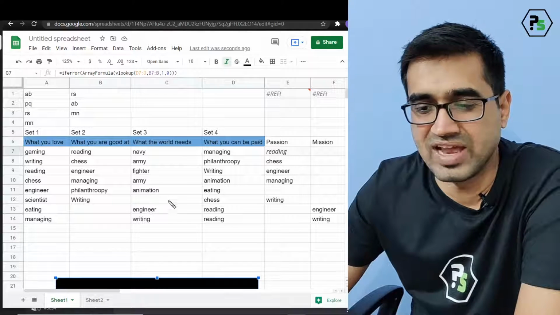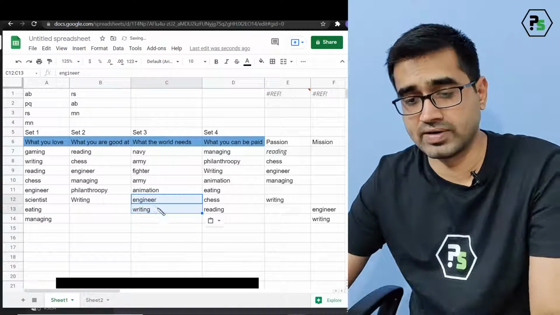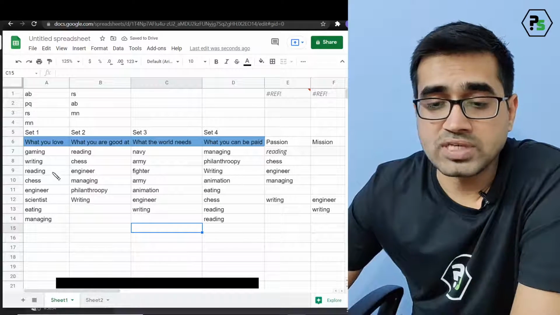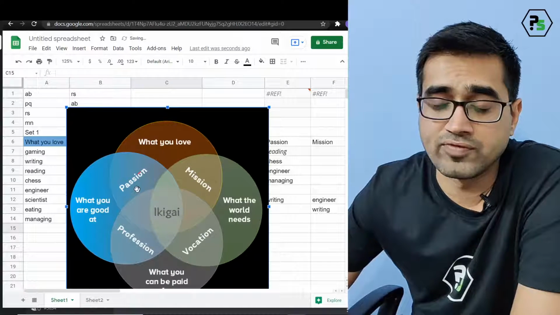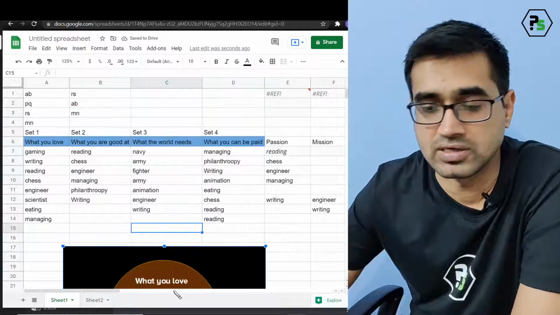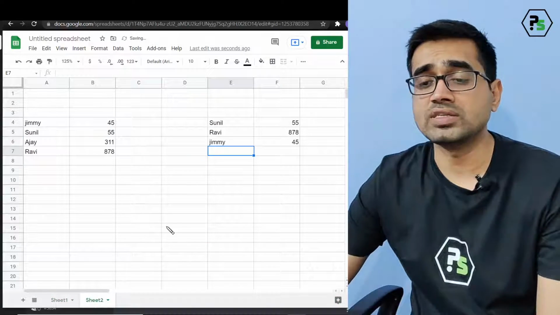Okay, I have written some values here just to check. It doesn't matter whatever I write. Now these 4 columns, I need to find the common points. The common point for this is passion. So whatever is in this and in this should be in the passion. Okay. Now to make you understand this, let us first understand